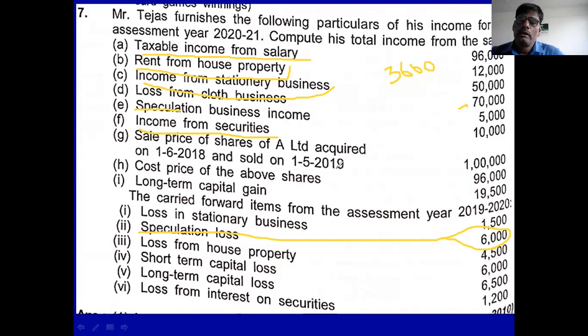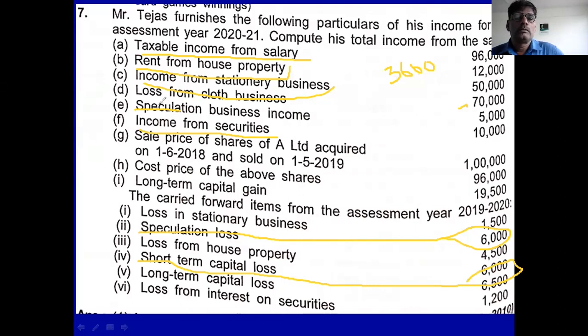Sale is 1 lakh, cost is 96,000. Then short term capital gain is 4,000. And carry forward short term capital loss, I think it is 6,000. If you adjust 6,000, again loss remains. 2,000 short term capital loss remains.